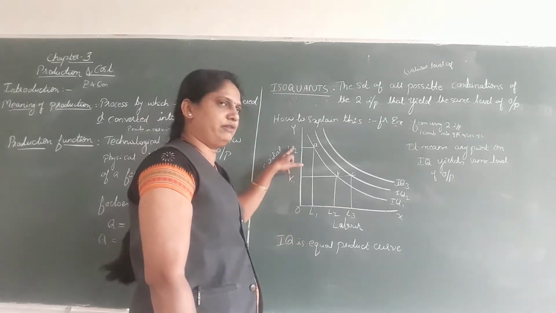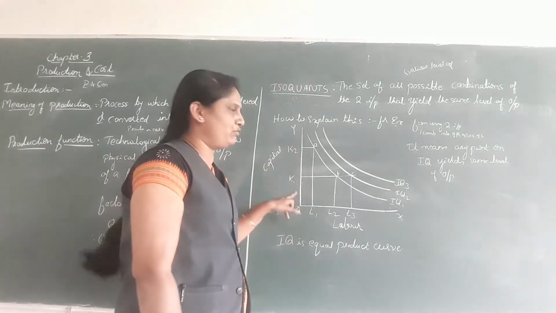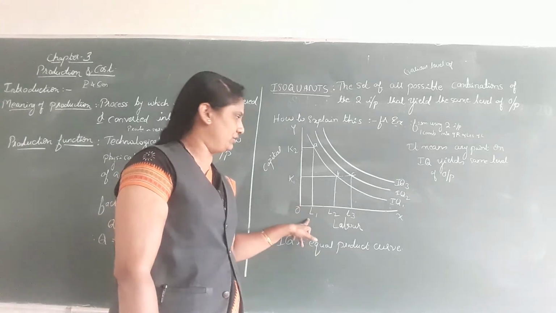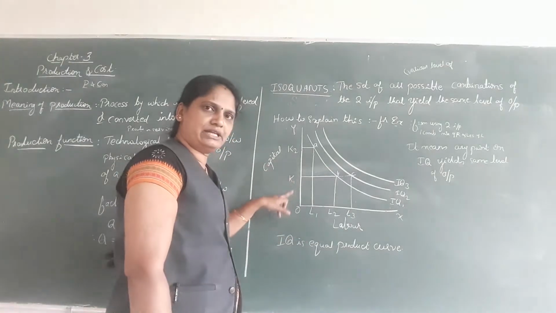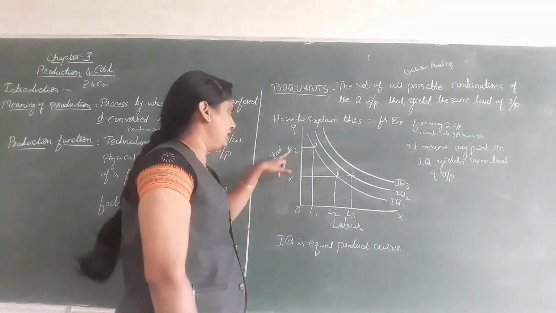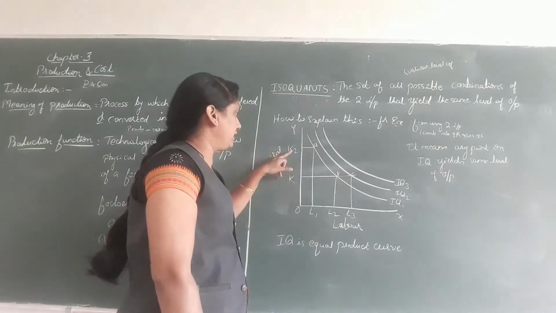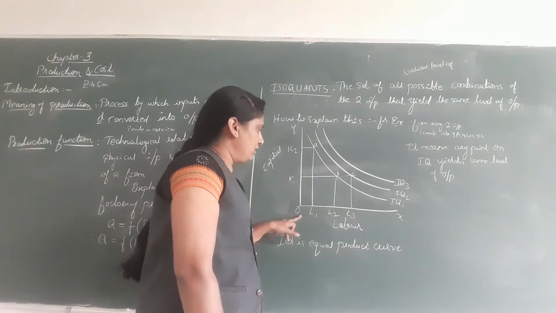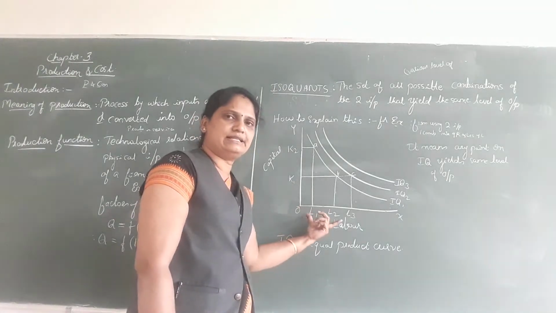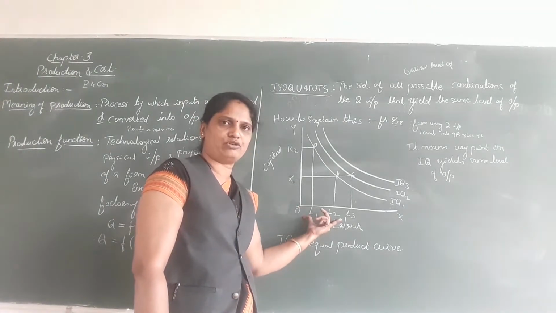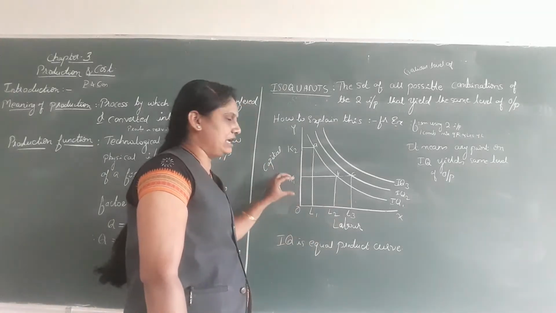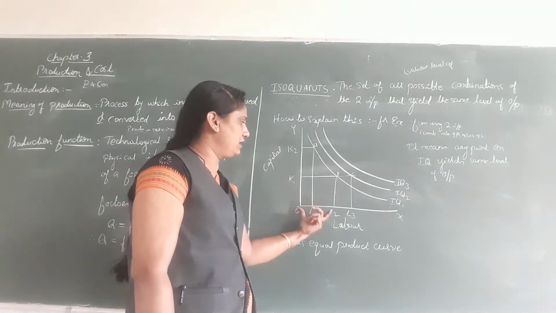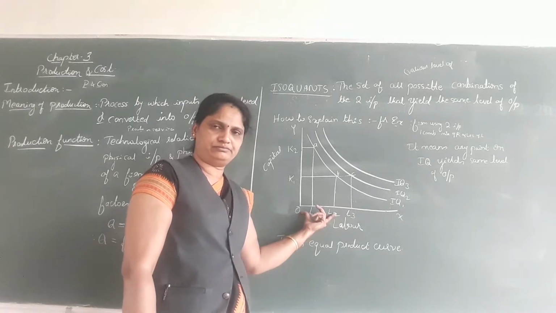And for one more combination, that is the second combination, by reducing the capital from K2 to K1 and increasing the labor. That is K1 of the capital and L2 of the labor.